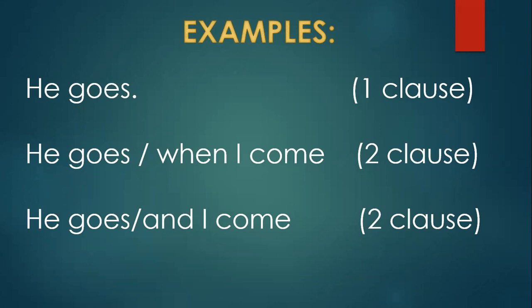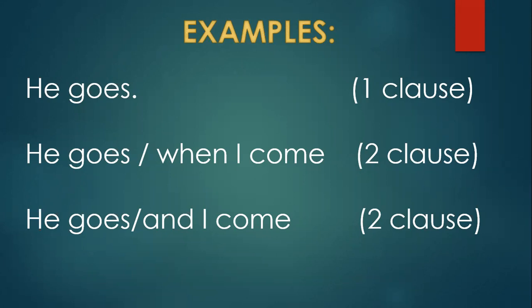So "when I come" is the subordinate clause, and "he goes" is the main clause. If you say "when I come" alone, the meaning is not complete. We feel that something should be there to complete its meaning. So: when I come, he goes, or he goes when I come. "When I come" is the subordinate clause and "he goes" is the main clause.